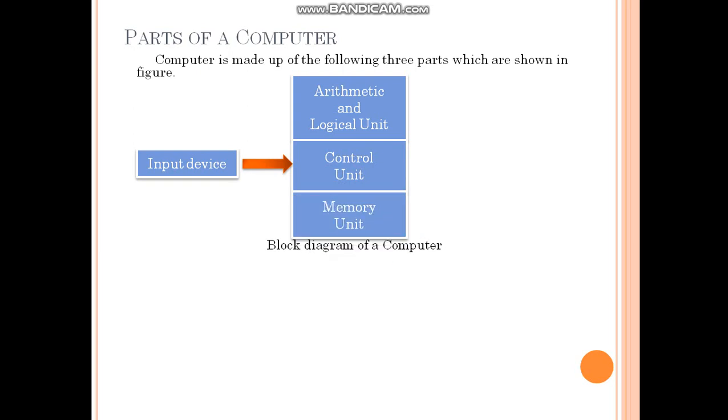These are the CPU. Then output device. This is the main block diagram of computer. Input means keyboard, mouse, then CPU. In CPU, arithmetic logical unit, control unit, memory unit, and last output. Output means printer or monitor.